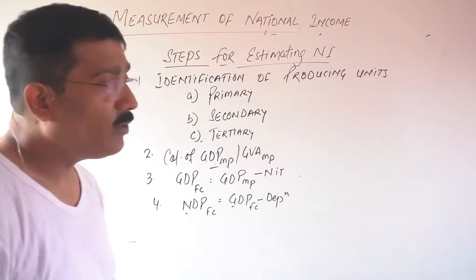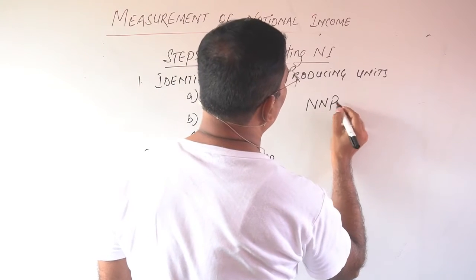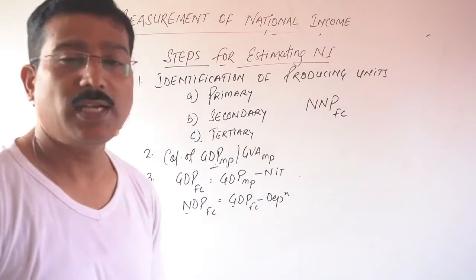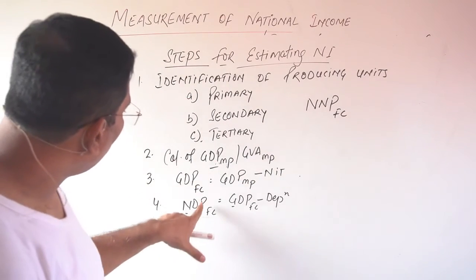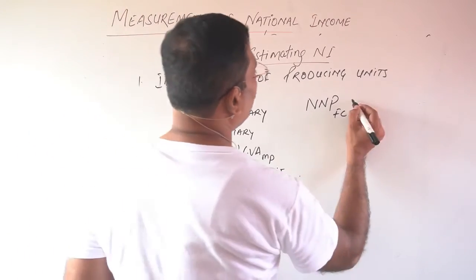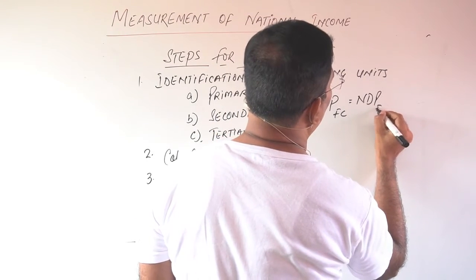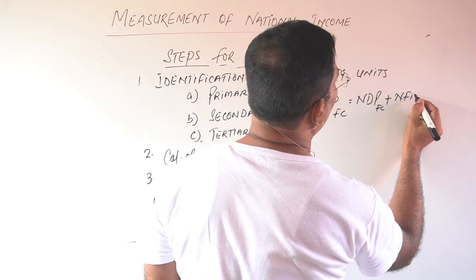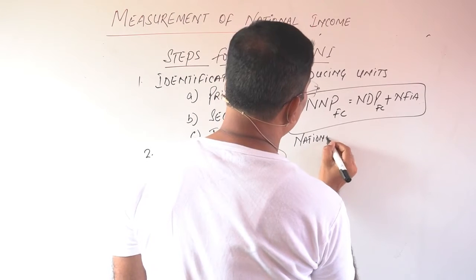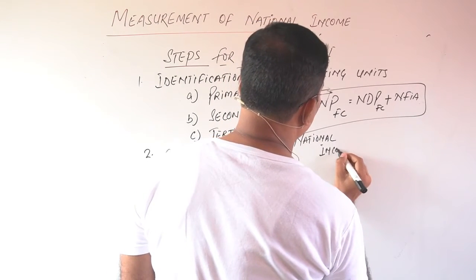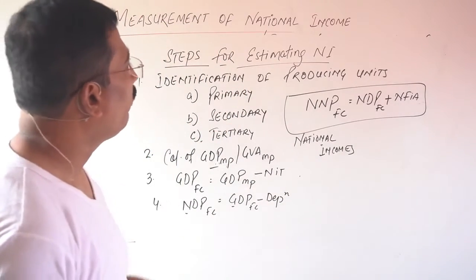Now, the problem is that we want to calculate national income. National income is called NNP FC, net national product at factor cost. How will you calculate this? First of all, you will have to do all these things. Then, once you have NDP FC, which is also called domestic income, it is combined with NFIA, net factor income from abroad, and then it becomes national income. So these are the various steps to calculate the national income by the value added method.